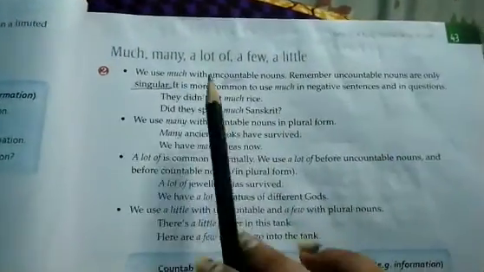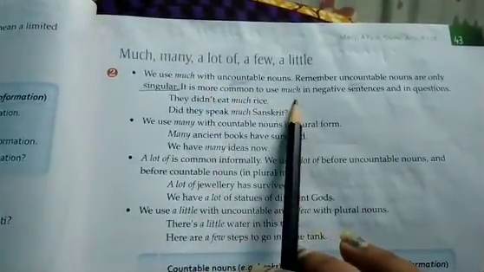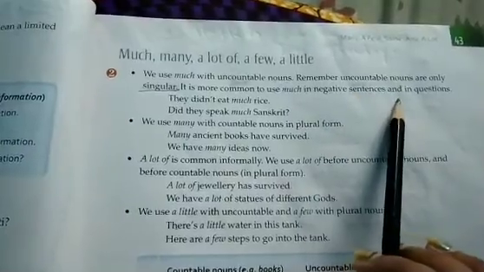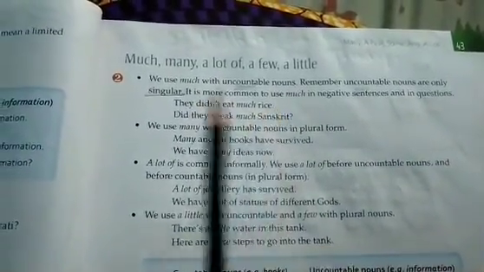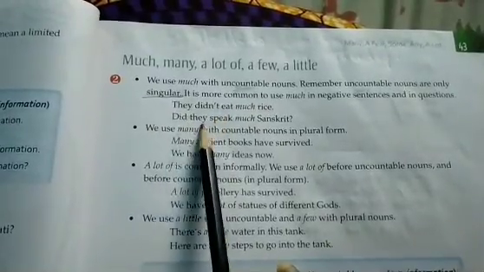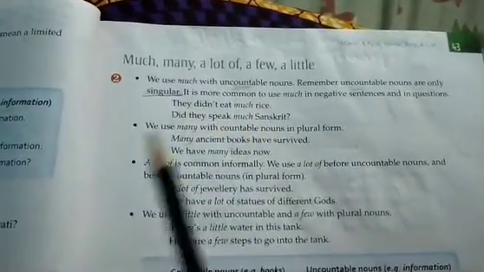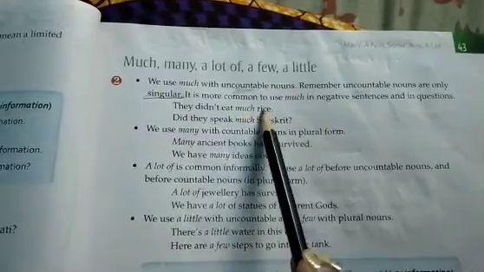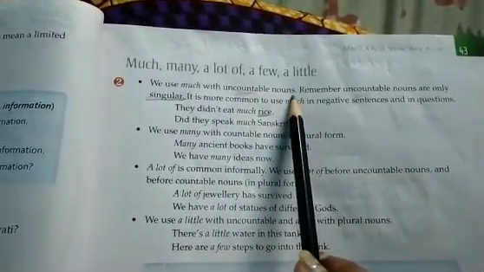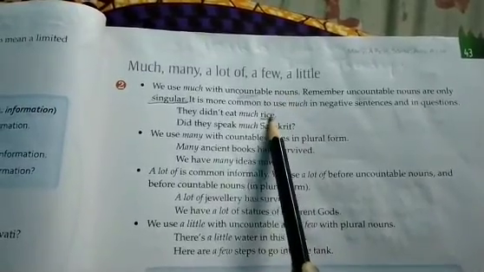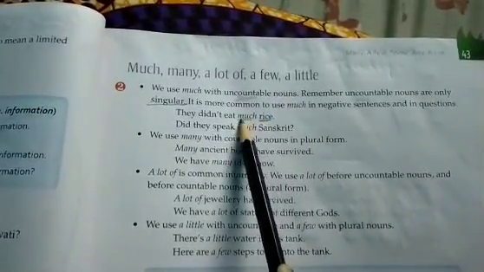It is more common to use much in negative sentences and in questions. They did not eat much rice. Did they speak much Sanskrit? So, rice is an uncountable noun here. So, before the uncountable noun, what was used?